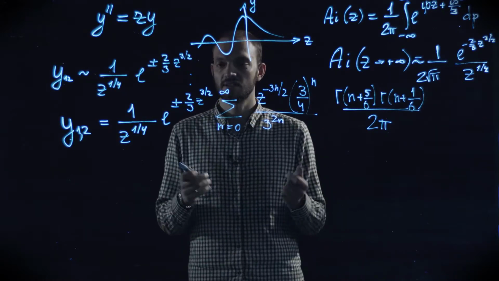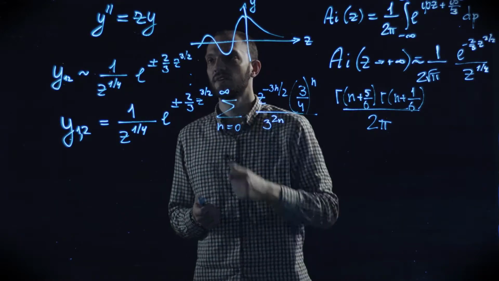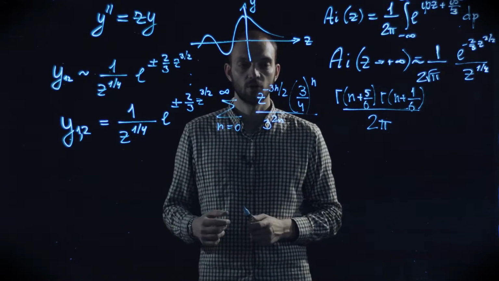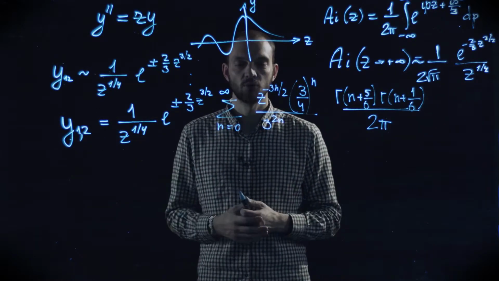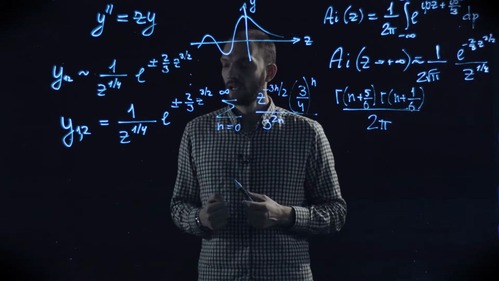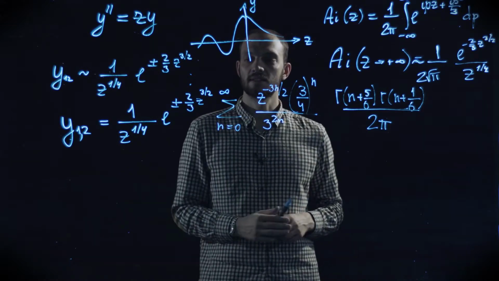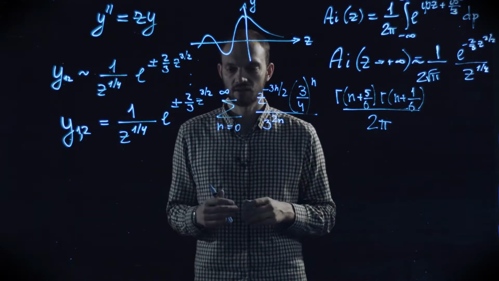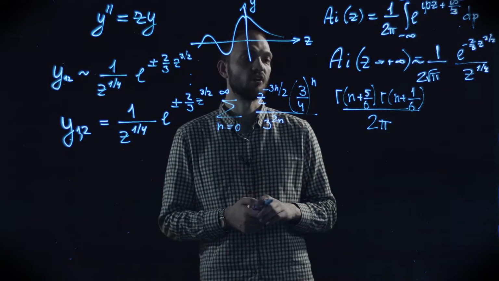So in a certain sense, although it formally exists and satisfies the Airy's equation, it doesn't define a function y of z in the pure mathematical sense. So this is obviously a problem, but let us treat this set of solutions as a fundamental one, with drawbacks which we will see momentarily.